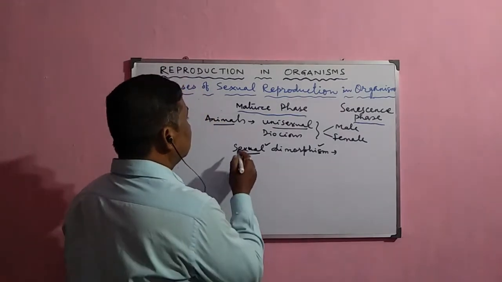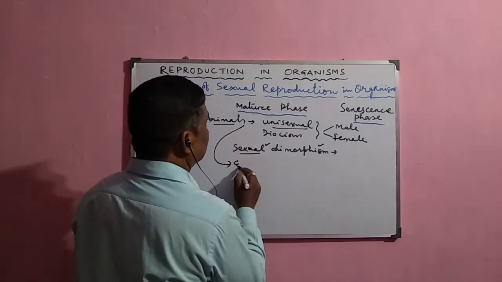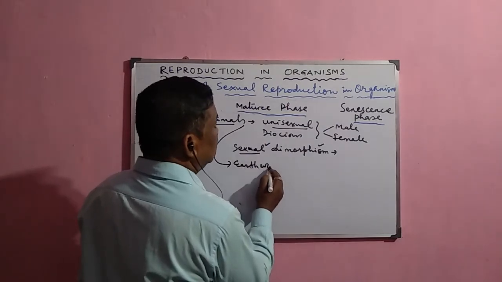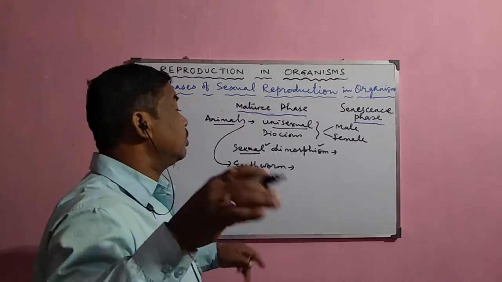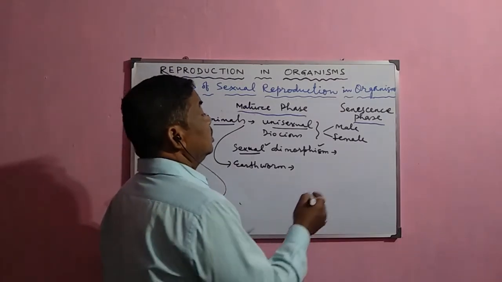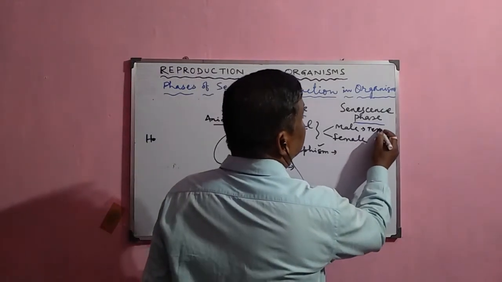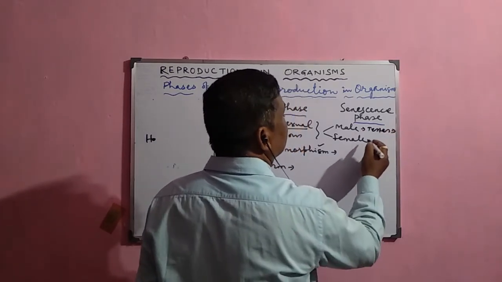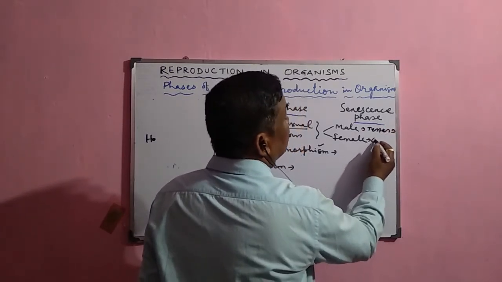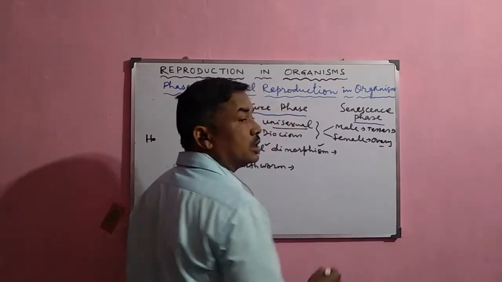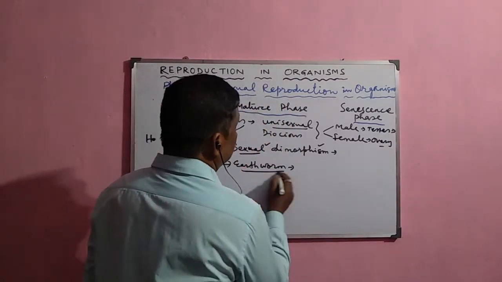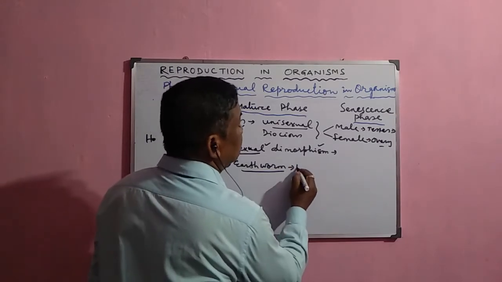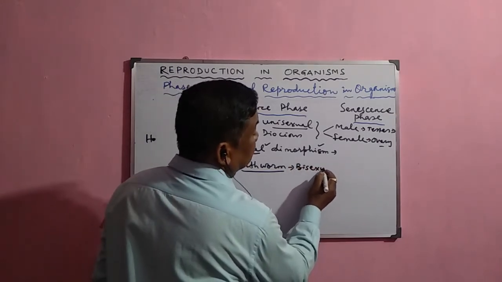But in some lower animals, like your earthworm, normally both male and female gametes are produced in the same individual, because here the testis is present and the male gametes are produced like spermatozoa, and in case of female, the ovary is present, inside the ovary the egg cells are formed. But earthworm is a lower animal, and here it is bisexual in nature.